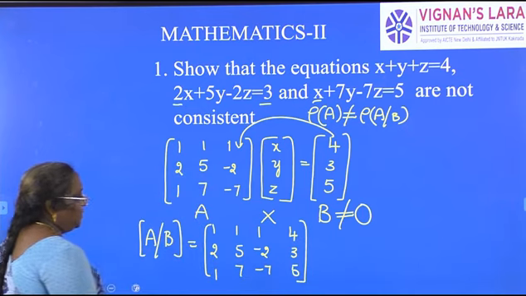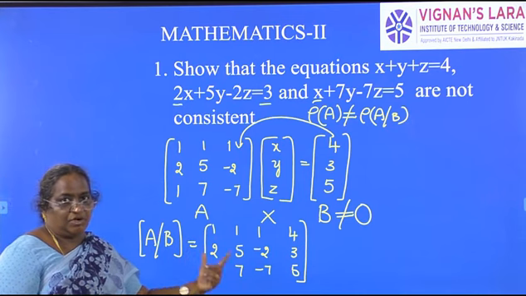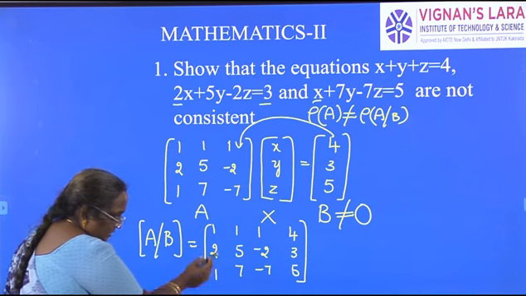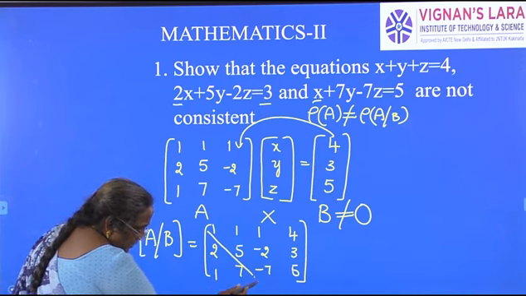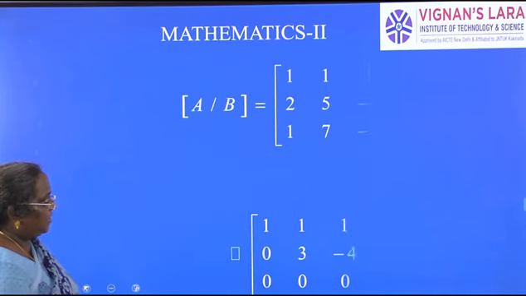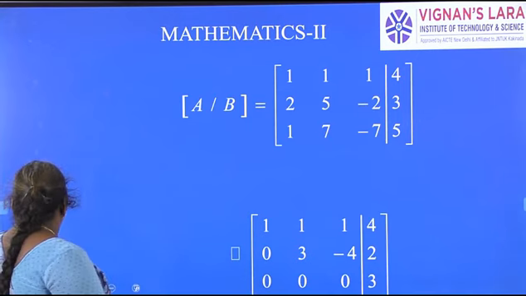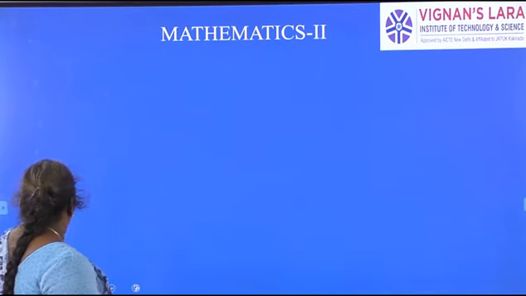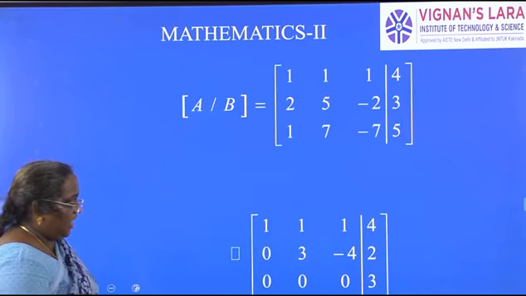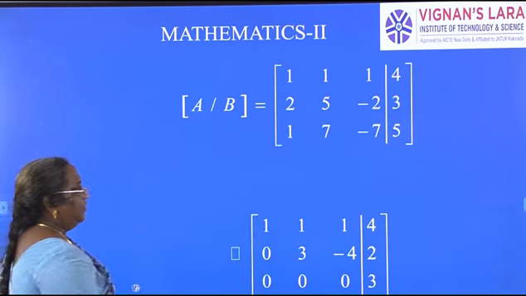This is the augmented matrix. Now our aim is again to reduce the given augmented matrix to echelon form. We have to reduce this to echelon form, which means the elements under the principal diagonal are to be made 0. So I have written the augmented matrix. This is what we get here. So now we have to reduce this to echelon form.